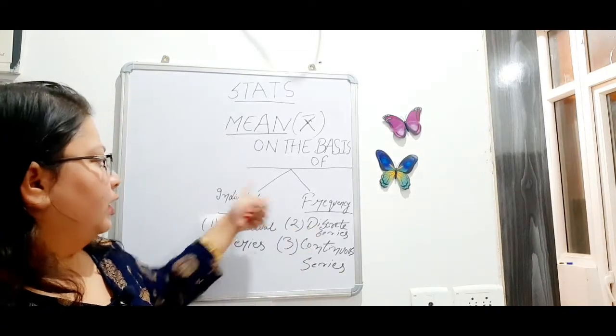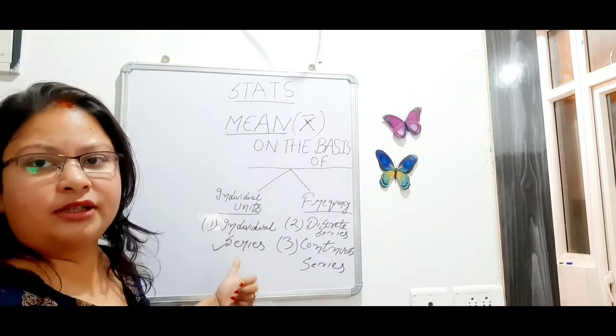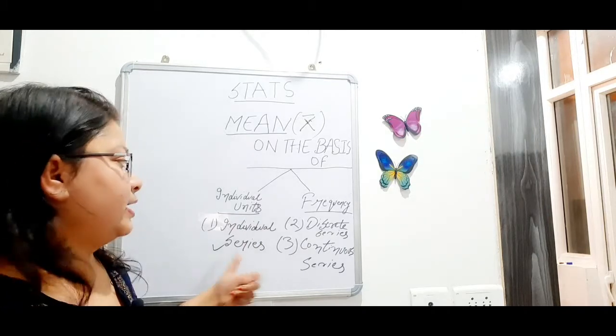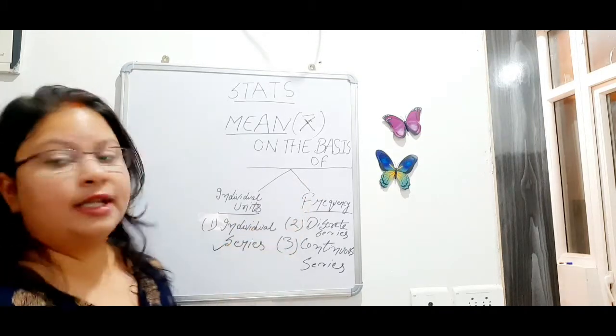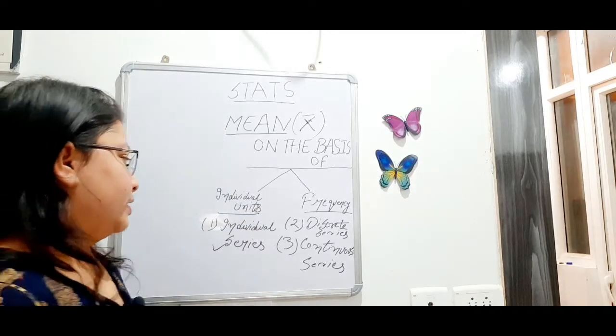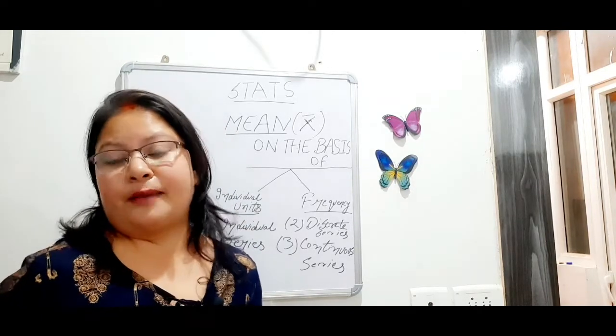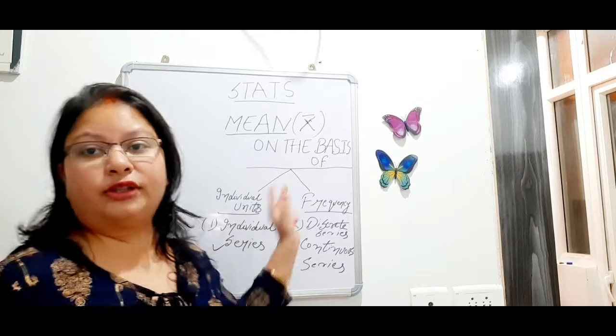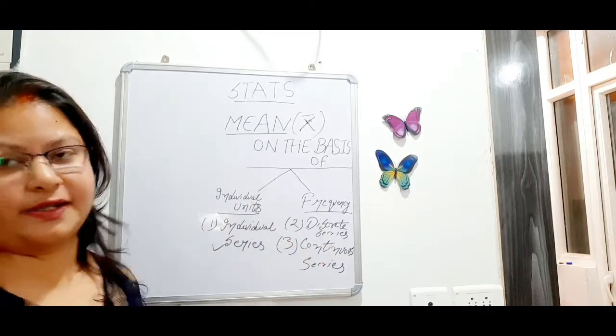Okay, so on the basis of individual units, we have only the individual series, and on the basis of frequency, there are two series, that is discrete series and continuous series. Now let's see how the numericals are given on the basis of these three series.